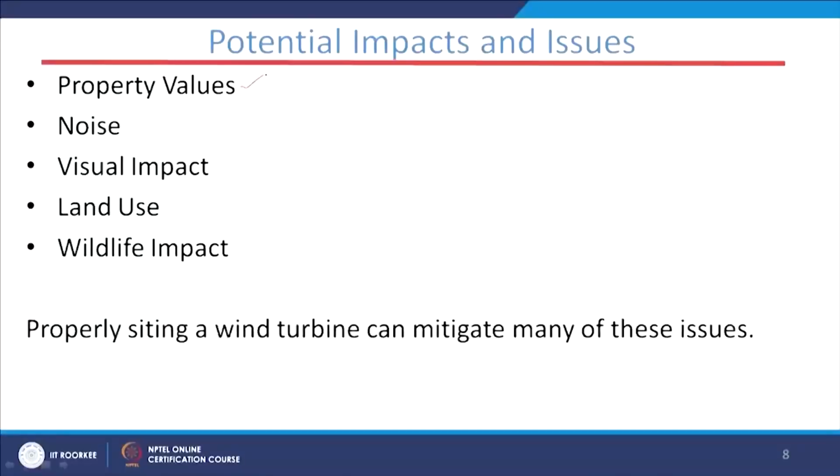The first one is the property values, and the second one is noise and visual impact, land use and wildlife impact. So, let us see overall what the drawbacks and disadvantages of the wind system are. The first point is property values. While siting these wind farms, they need large lands.